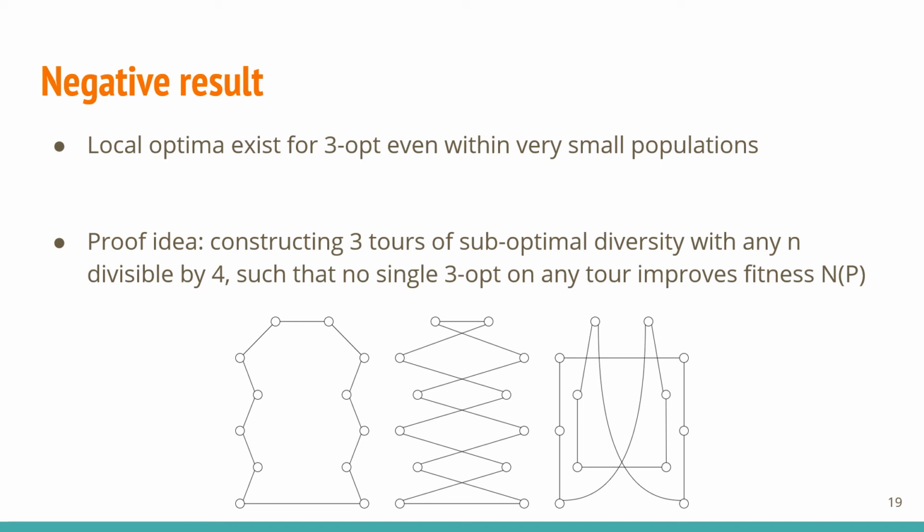As such, we did not arrive at runtime results for 3-ops with non-trivial bounds on the population size. We remark that this may be due to the lack of symmetry in 3-ops that is present in 2-ops and 4-ops. Shown here is an example with 12 vertices. We refer to our papers for the exact construction formulations.